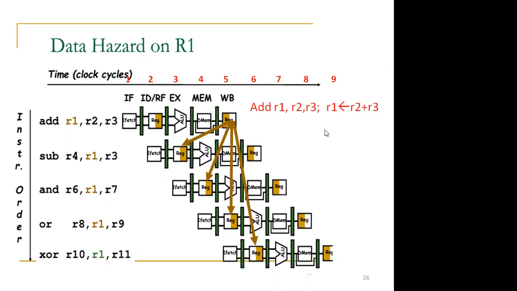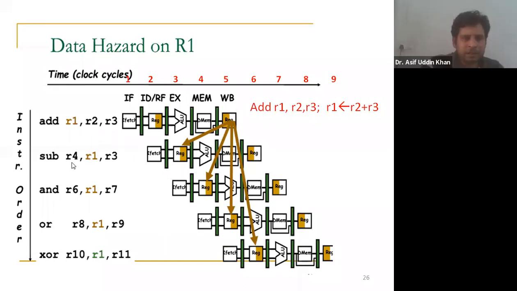Yes. Okay. Now in all these instructions I am using the same convention. The first register is the destination, and the registers on the right hand side are the source registers. In the first instruction, R1 is the destination register and R2, R3 are the source registers. In the second instruction, sub, R4 is the destination register and R1 and R3 are the source registers. Similarly in the third instruction, R6 is the destination register, and R1 and R7 are the source registers. Similarly for these two instructions.